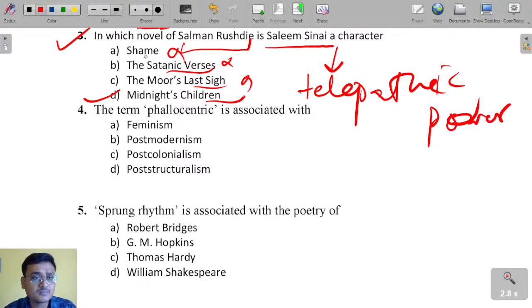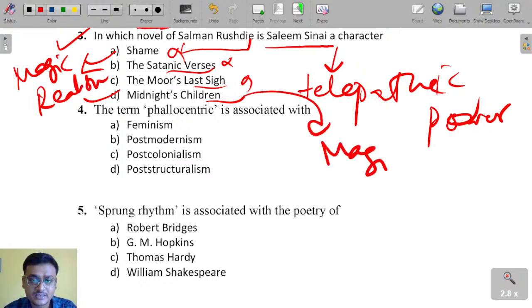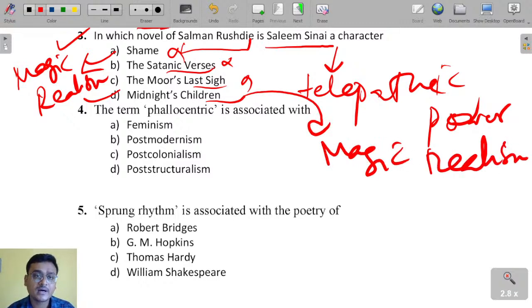And Shame is another important novel by Salman Rushdie. Shame is actually magic realism, and Midnight's Children is also magic realism. The elements of magic realism can be found in the works of Salman Rushdie, in Shame and Midnight's Children as well.